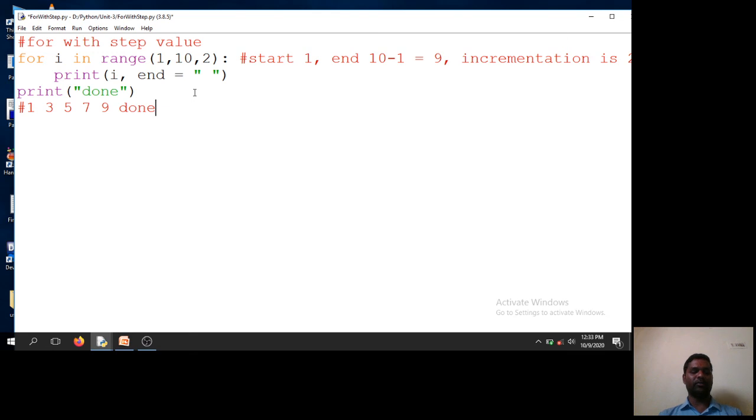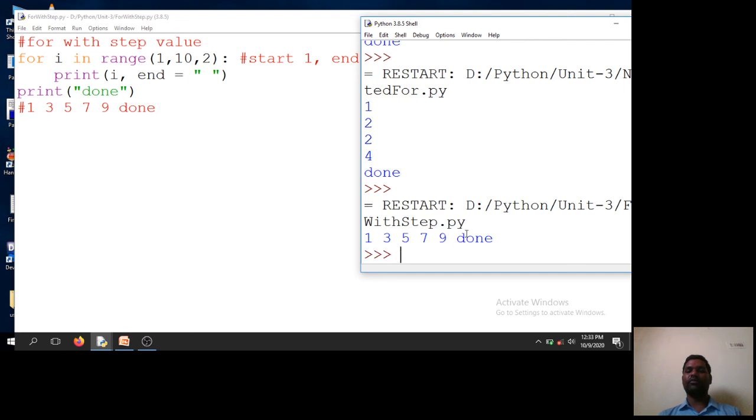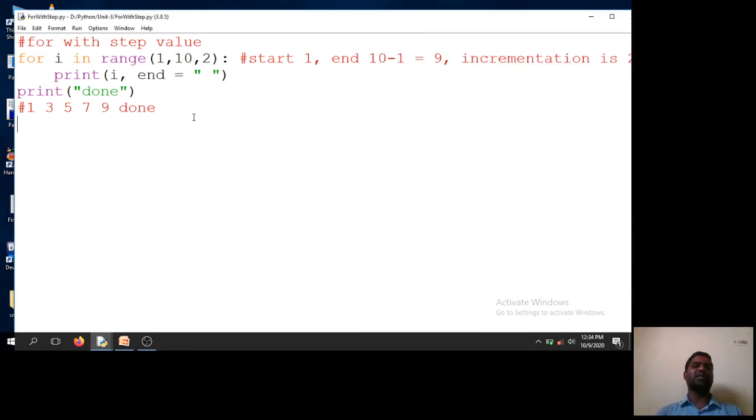Here I will get done. We will see if I get done or not. So run module. So this is 1, 3, 5, 7, 9. Clear. So this is what happens with the for loop with the step value. Now one more example.